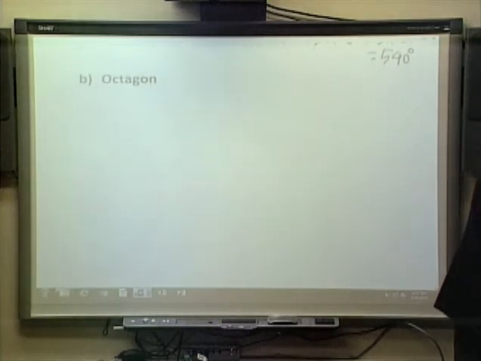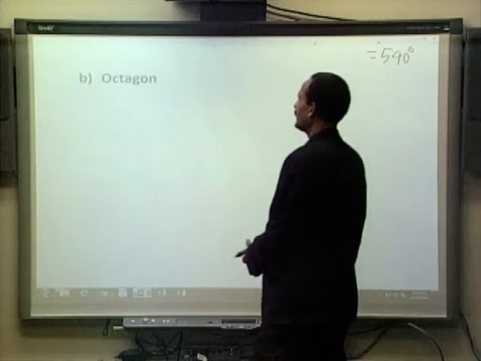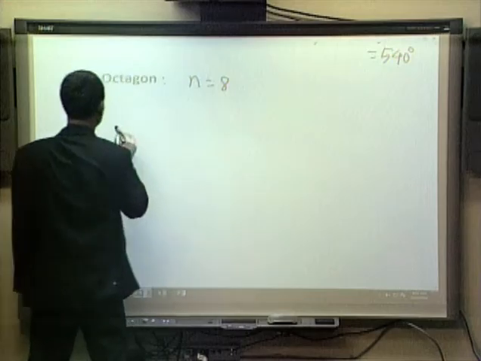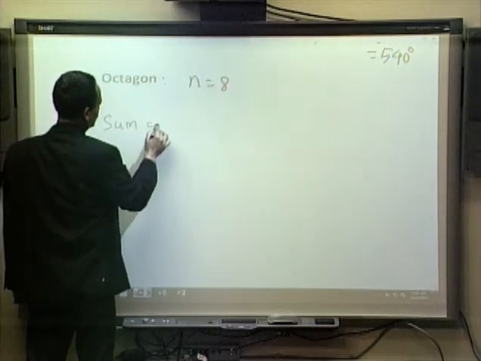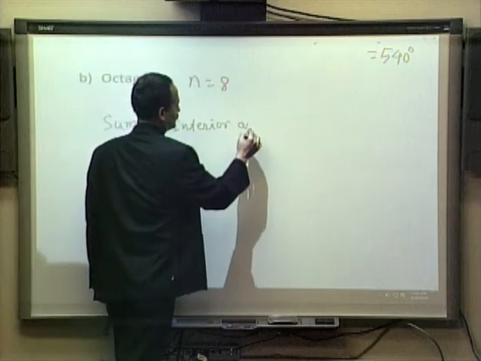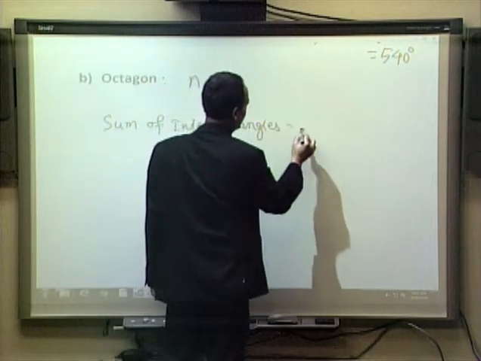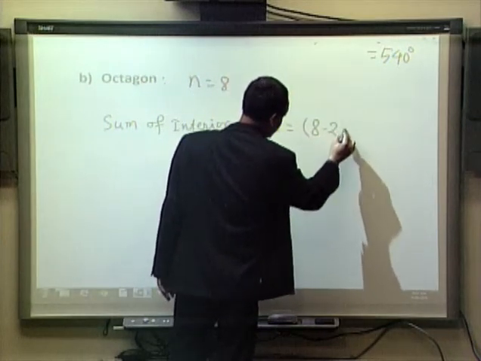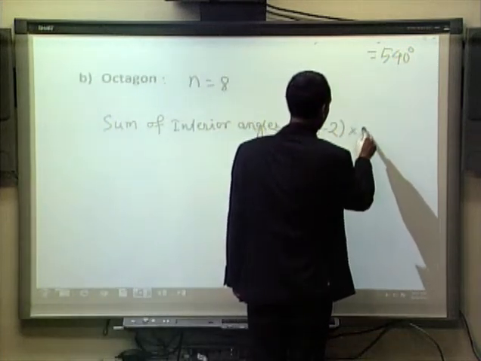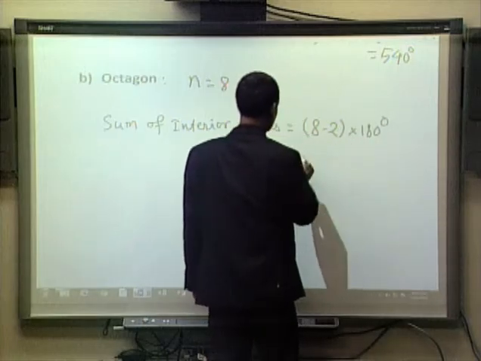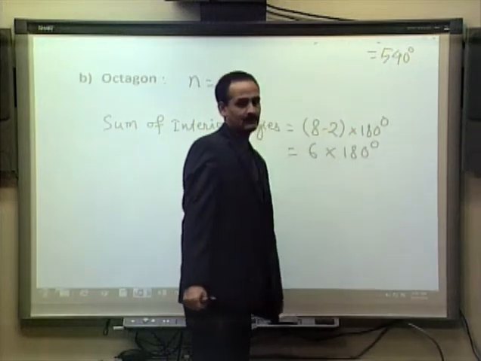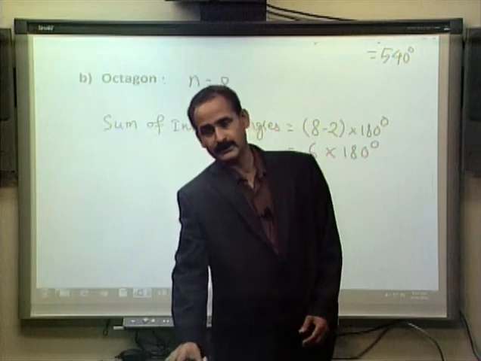Similarly, if we want to calculate the sum of all interior angles of an octagon, octagon means n equal to 8. So the sum of interior angles will be equal to n minus 2, 8 minus 2, times 180 degrees. So n minus 2 is 6, times 180.